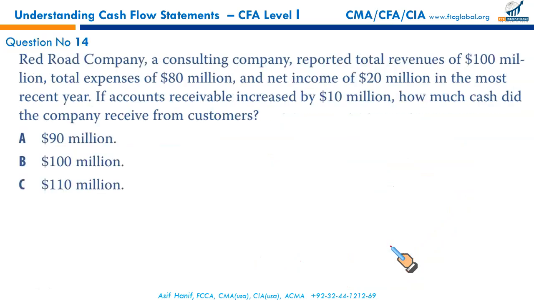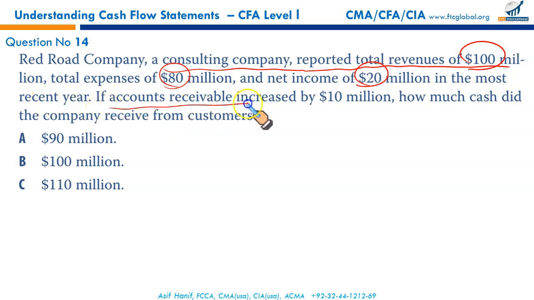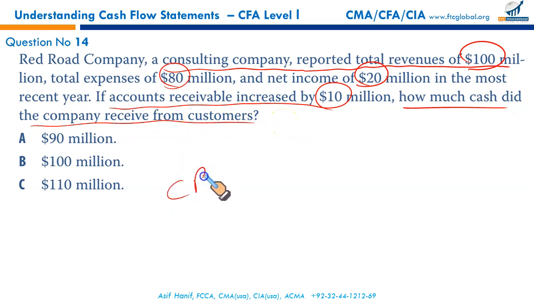Next, Red Dot Company, a consulting company, reported total revenues of 100 million, total expenses of 80 million, and a net income of 20 million in the most recent year. If the account receivable is increased by 10 million, how much cash did the company receive from customers? The conventional approach, rather than drawing the account, that was just added gyan for you. You will use your conventional approach.